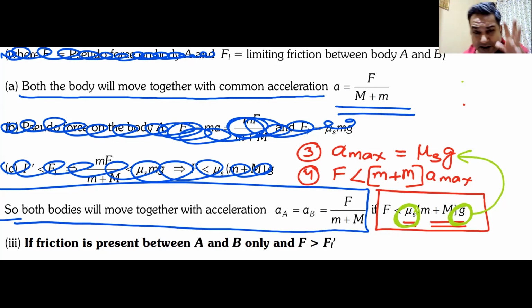So if I apply force on the lower block, and if this force is less than this value, the blocks will move together. Do we understand this? Can I have some raised hand that we understand this? What is the third case then?